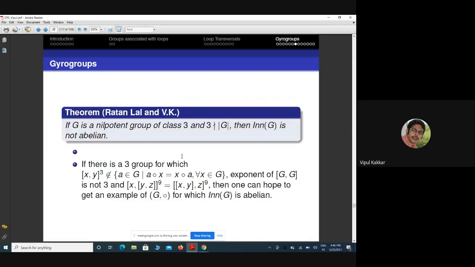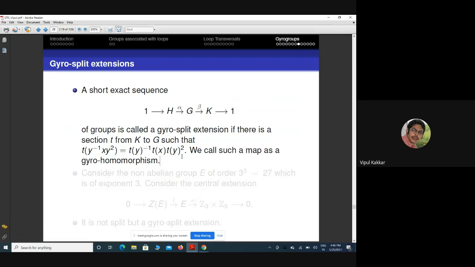Okay. Now let me come to the final thing. So now, what we are studying currently, okay, let me define this. So this is a short exact sequence of groups. H is a normal subgroup and G mod H is K. And now we know that it is a split extension if there is a section, a mapping from K to G, which is a homomorphism.